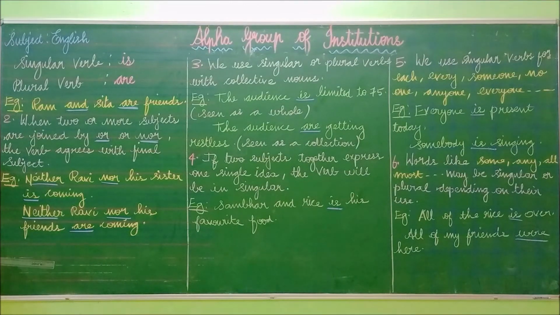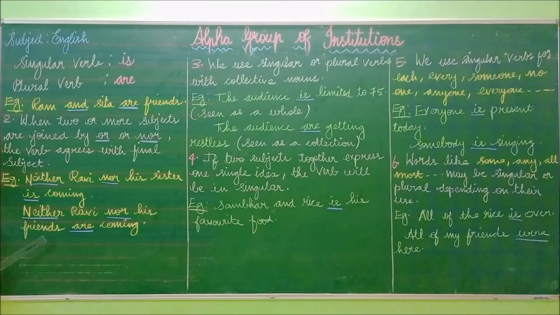Have you understood rule number 2? Shall we read it from the first? When two or more subjects are joined by "or" or "nor", the verb agrees with the final subject. If the sentence has two subjects and "or" or "neither... nor" comes, what do you have to do? Immediately you have to see the final subject. If the final subject is in singular form, you have to write the verb in singular form. If the subject is in plural form, you have to write the verb in plural form. Neither Ravi nor his sister is coming. The sister is the singular subject, so you write the verb in singular form. Neither Ravi nor his friends are coming.